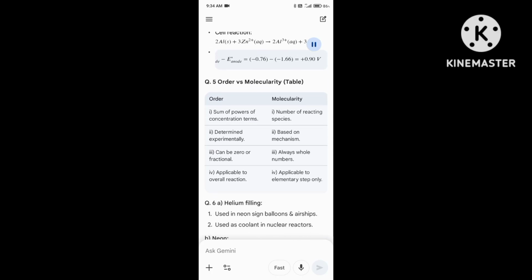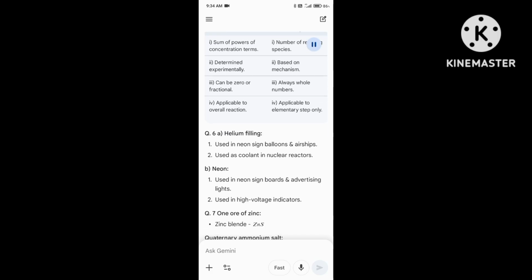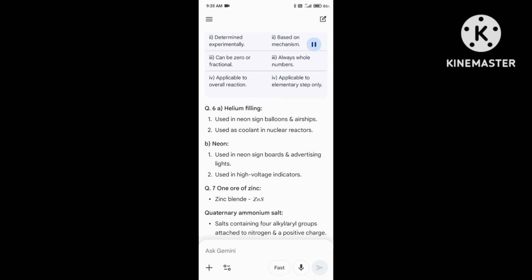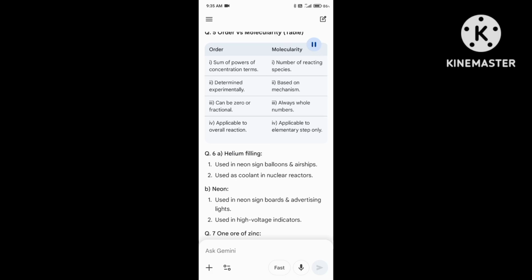Q5. Order versus molecularity table. Order: 1. Sum of powers of concentration terms. 2. Determined experimentally. 3. Can be zero or fractional. 4. Applicable to overall reaction. Molecularity: 1. Number of reacting species. 2. Based on mechanism. 3. Always whole numbers. 4. Applicable to elementary step only.